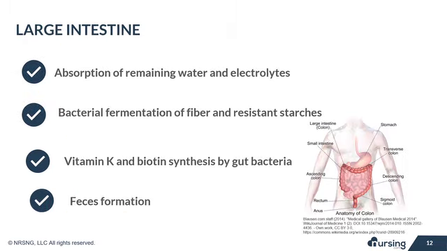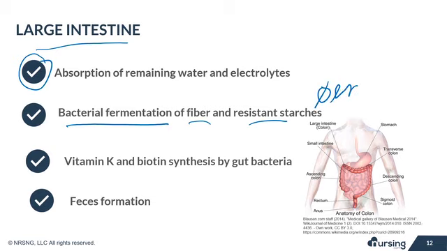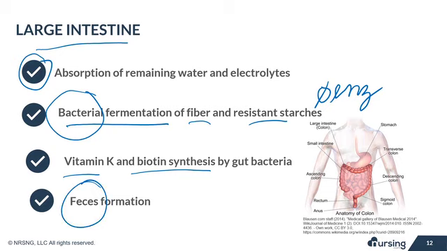The large intestine is the last organ of the GI tract. In addition to absorption of remaining water and electrolytes, there's also bacterial fermentation of both fiber and resistant starches. There are no digestive enzymes in the large intestine, so the chemical digestion is done by the bacteria instead. There's also vitamin K and biotin synthesis by the gut bacteria. And lastly, the large intestine is where feces form.